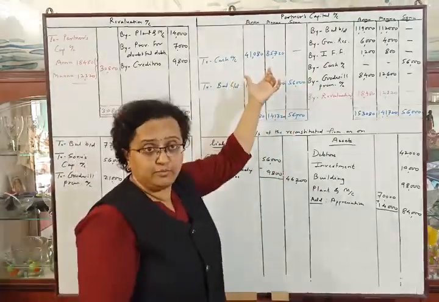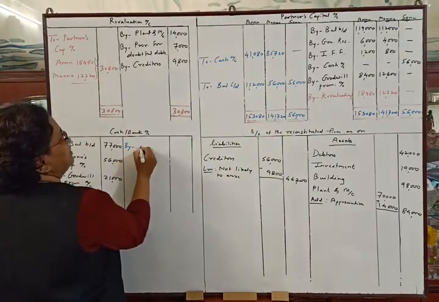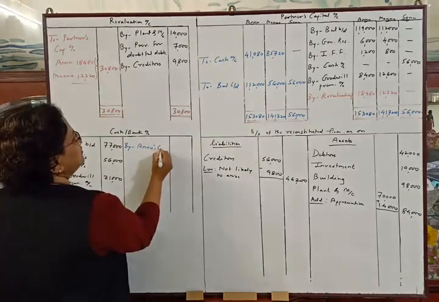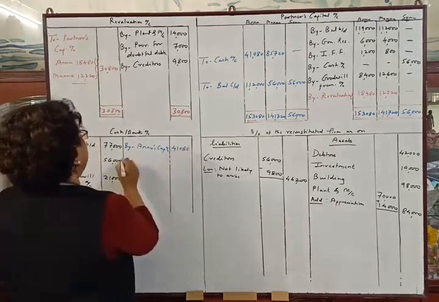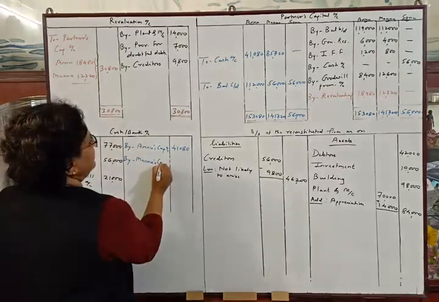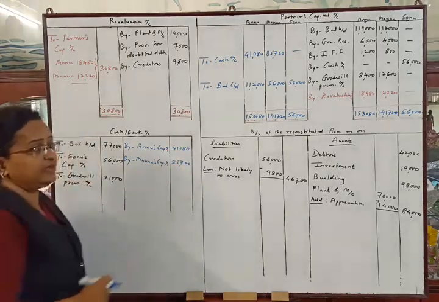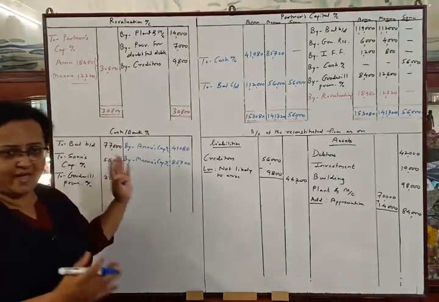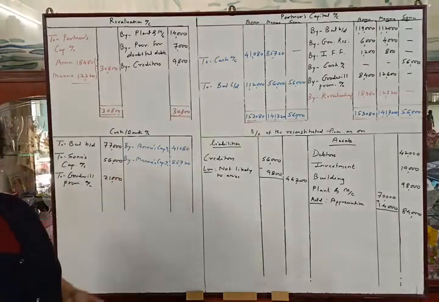Now we will make second posting of this entry. Credit side of cash account by Annu's capital account 41,080 and by Mannu's capital account 85,720. We can see that this is the payment side of cash or bank account, means cash or bank book. The cash is going out, so entry is in credit side of cash account.